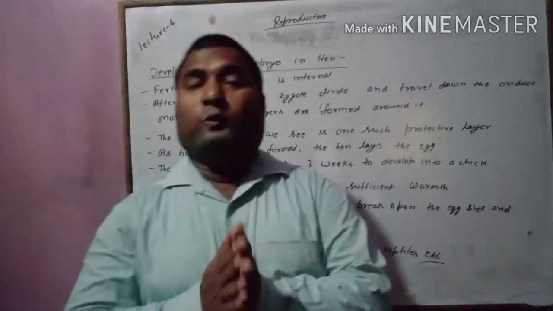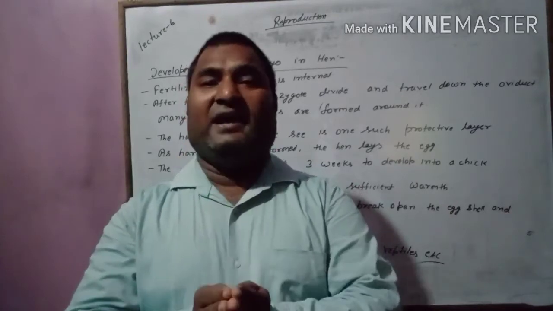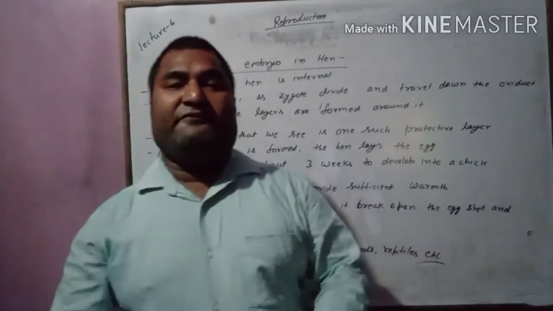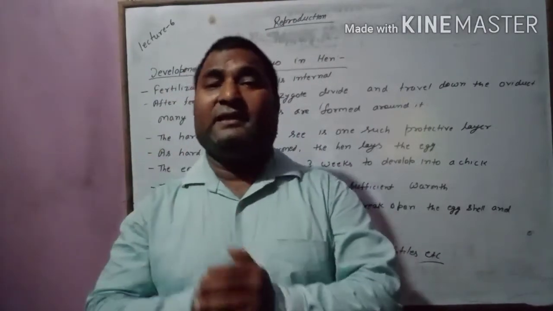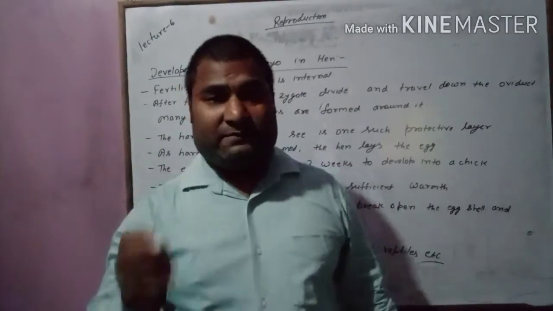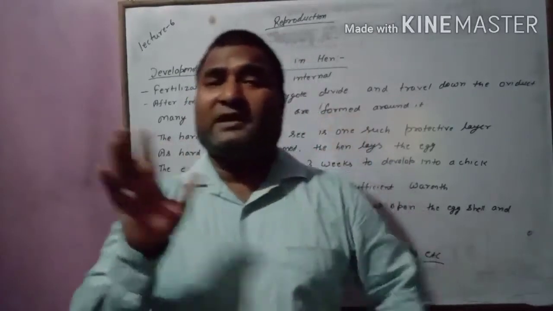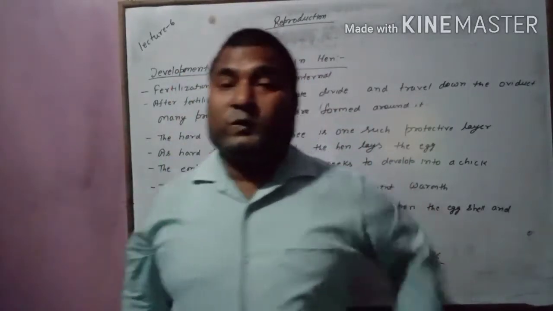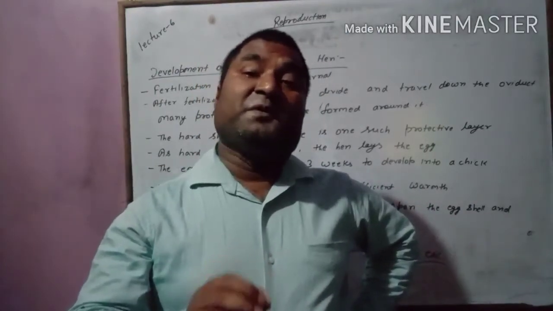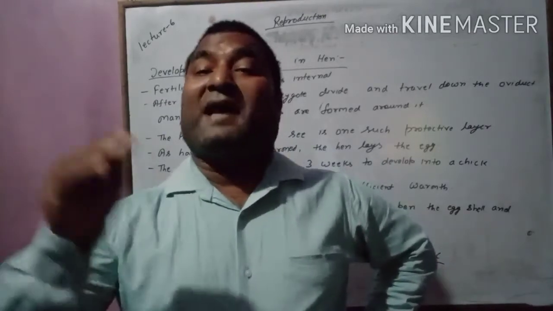So by now we know the young ones that we have look similar to their parents. This means if a couple has a baby, it will look like the mother and father. Same 2 hands, 2 legs, nose, eyes, everything similar. I am not saying identical, I am saying similar. So the young ones produced by the organism look similar to their parents.